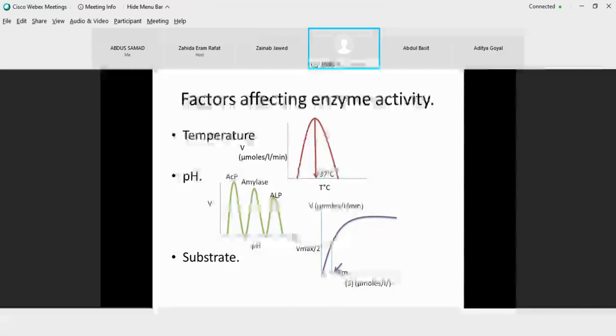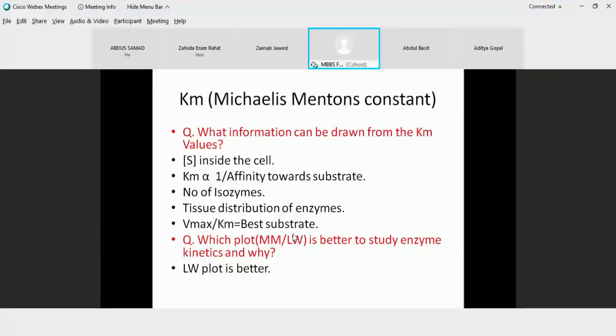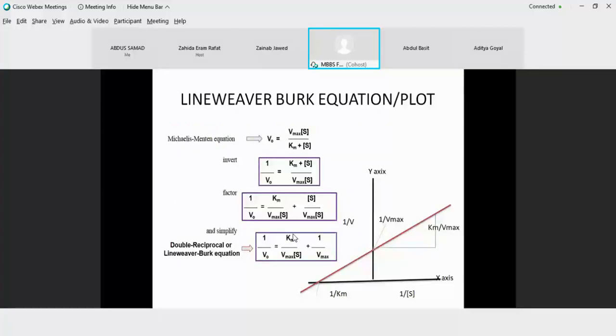Otherwise, in between, there is mixed order kinetics and then there is zero order kinetics, indicating that if you go on increasing the substrate concentration, you cannot decipher anything about the maximum velocity of an enzyme. So this Michaelis and Menten plot is not a very good plot for studying enzyme kinetics. A better plot to study enzyme kinetics is known as the LB plot or the Lineweaver-Burk plot. The Lineweaver-Burk plot is used for studying all the enzyme kinetics.